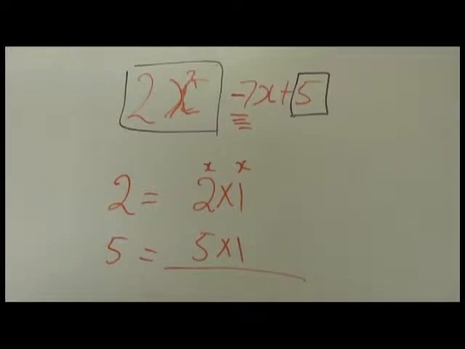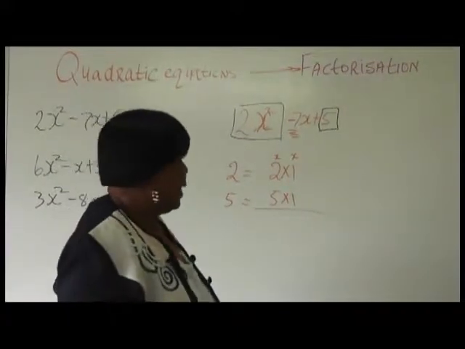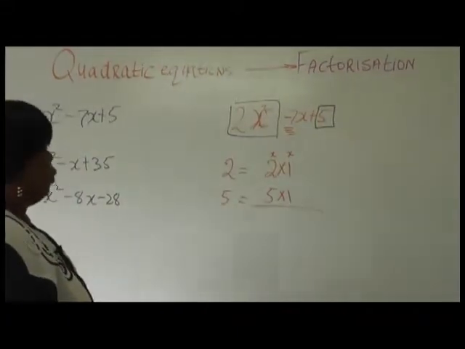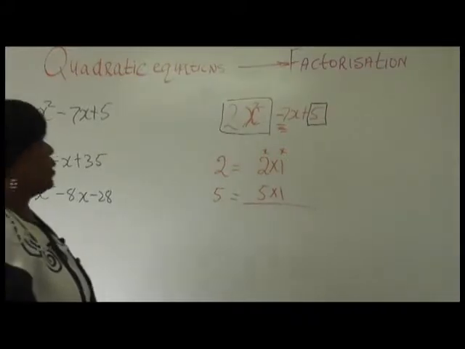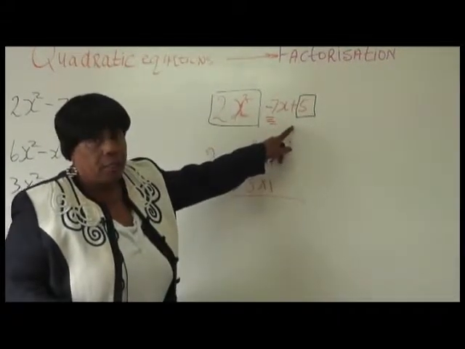So don't make it your top number today and the next day something else and something else, because you're just going to mix up everything and muddle it and just confuse yourself. All right? So the first number on top would represent the factors for your variable, because it doesn't have to be x, it can be anything. So for the x squared term, in our case, it is 2, so it is 2 times 1. The bottom numbers always come from our constant term.